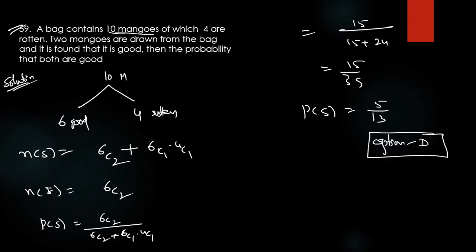Two mangoes are good means 6C2. Otherwise, one is good and one is bad. Sample space: because one condition is already given, one is good, maybe the other one is bad. But what are they asking the probability of here? Both are good. That's the meaning. 6C2 by 10C2.